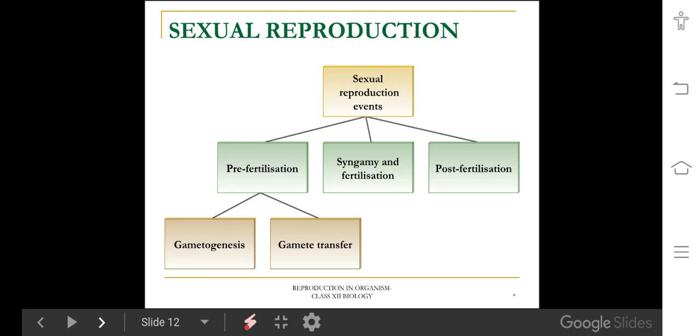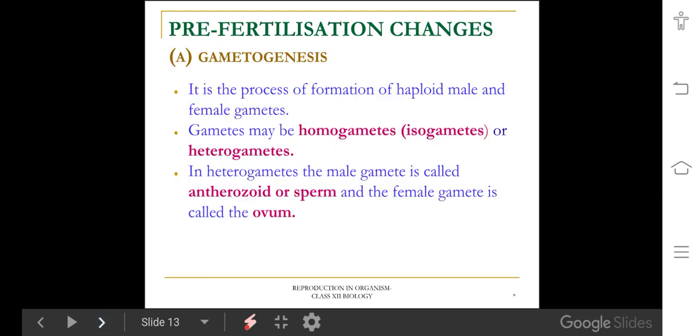It involves two sub-events, gametogenesis and gamete transfer. First, coming to gametogenesis. Gametes are the haploid sex cells. Genesis means formation. Formation of haploid sex cells in the gonads is called gametogenesis. Gametes are mainly of two types, male and female gametes. Based on structure, gametes are also classified into two types, homogametes and heterogametes. Homogametes means both male and female gametes are identical to each other.